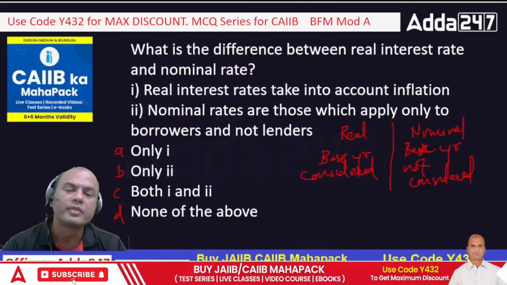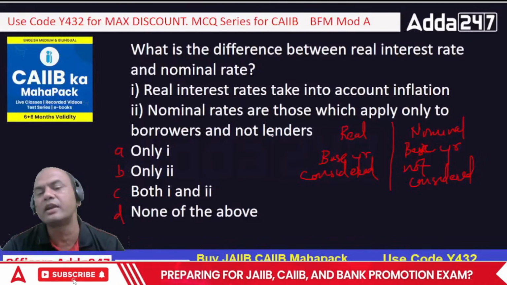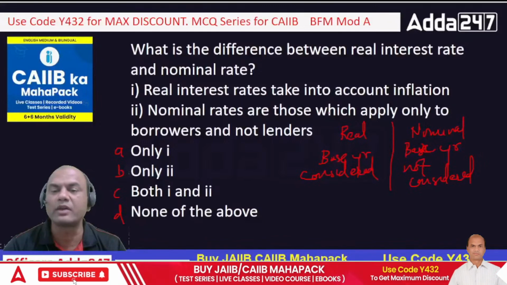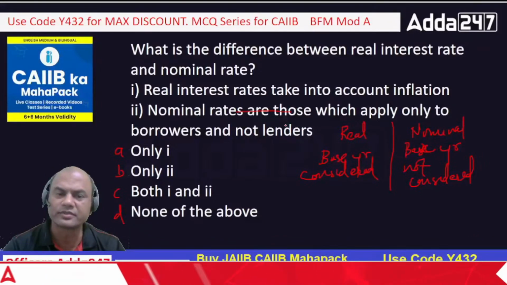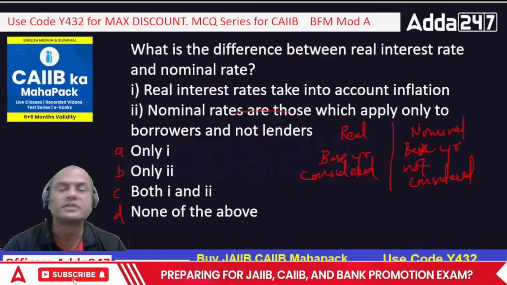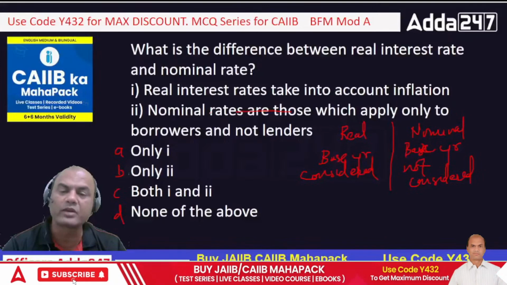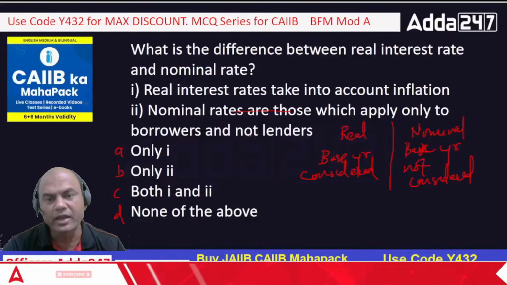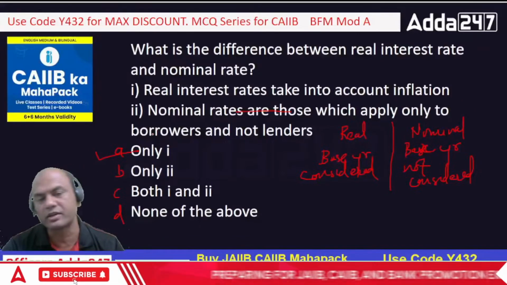What about 2? Nominal rates are those which apply only to borrowers and not lenders. Is it true? The point over here is nominal rates will apply to both borrowers as well as lenders, depending on the size. So the correct answer is only 1 over here.